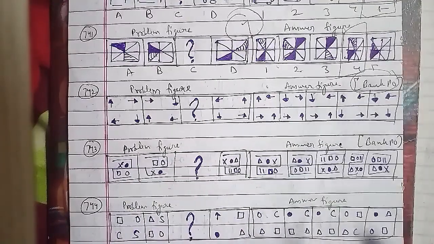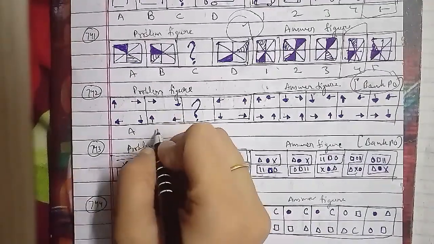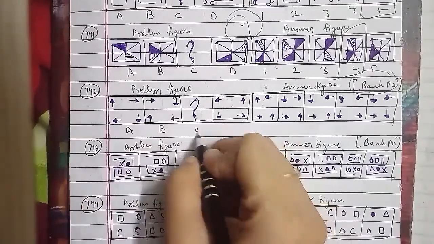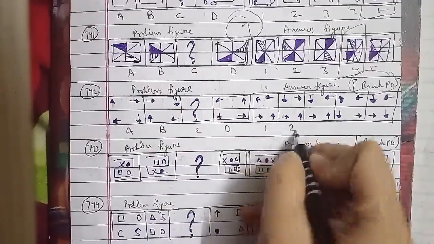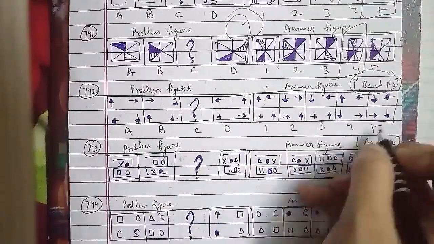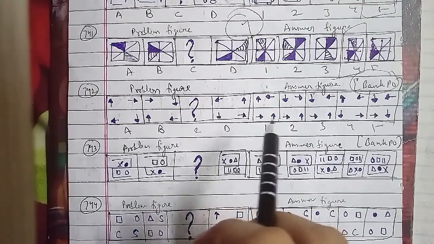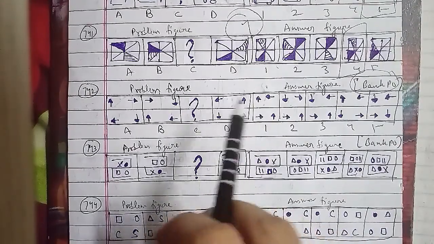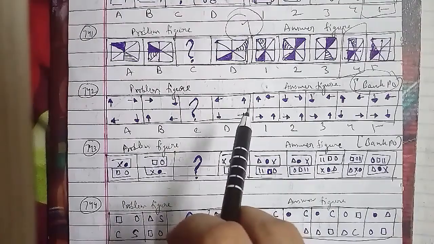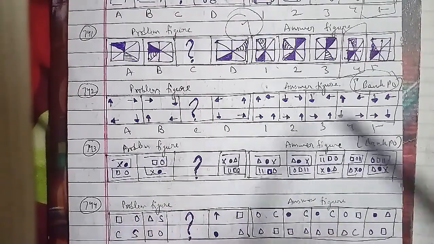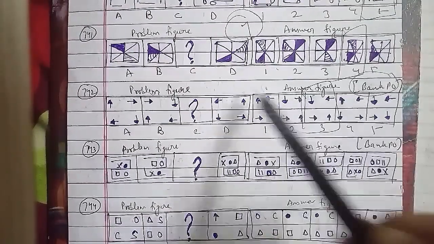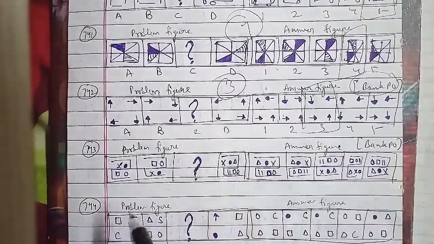The other one is your A, B, C and D. A is your rectangle, circle, C and S. B figure is your triangle, S, rectangle and circle. C figure we have to find out, and the D figure we have an arrow, that is your rectangle, shaded circle and triangle. Now this is your figure 1, 2, 3, 4 and 5 respectively as well.